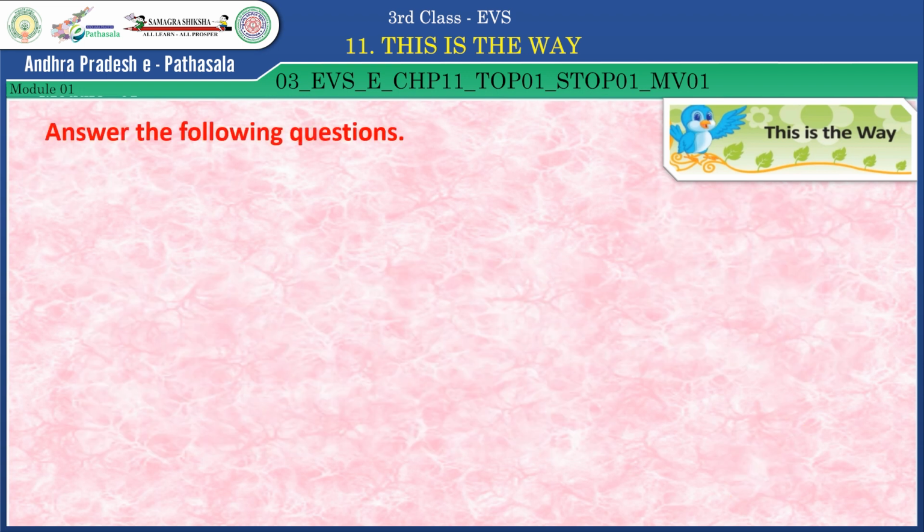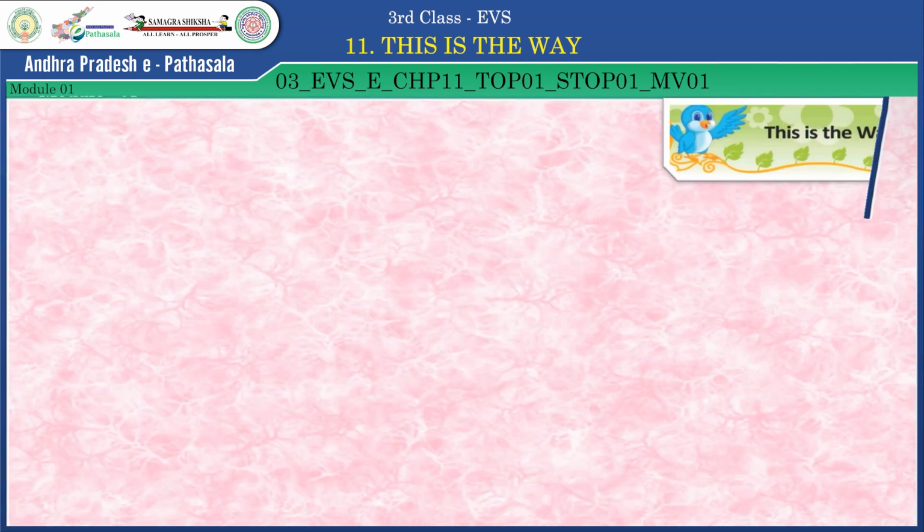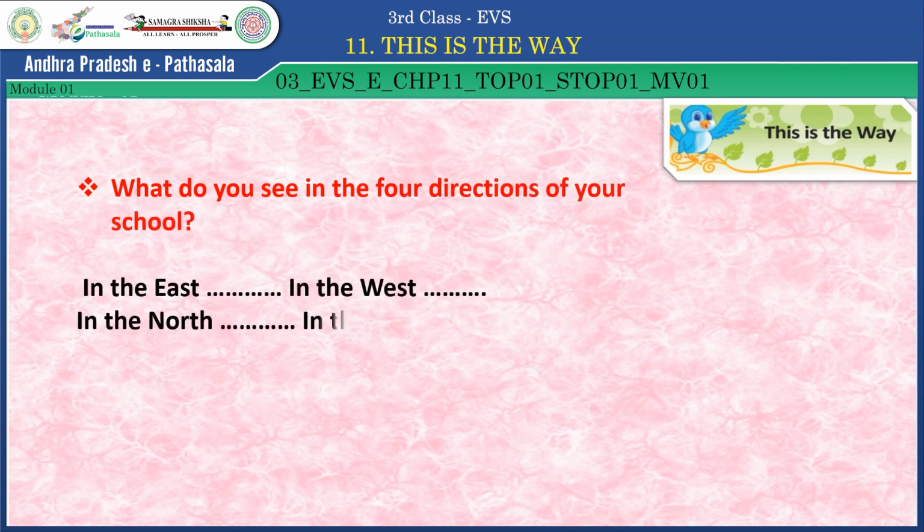Children, answer the following questions. Name the 4 directions. Yes, east, west, north and south. Well done, children. Another question for you. What do you see in the 4 directions of your school? In the east, in the west, in the north, in the south. What do you see here? You write down in these blanks and show to your teacher.